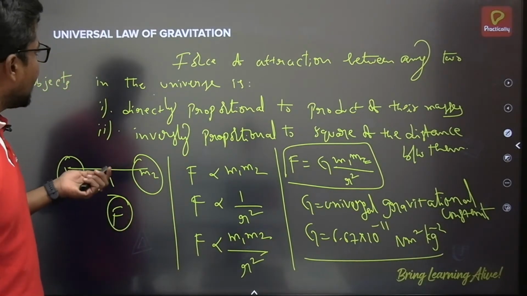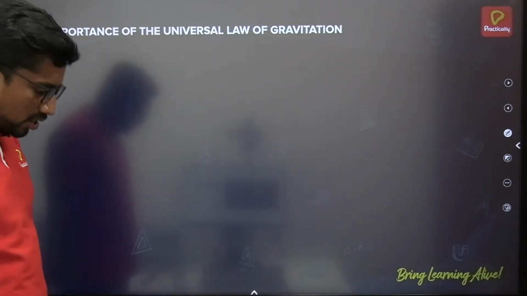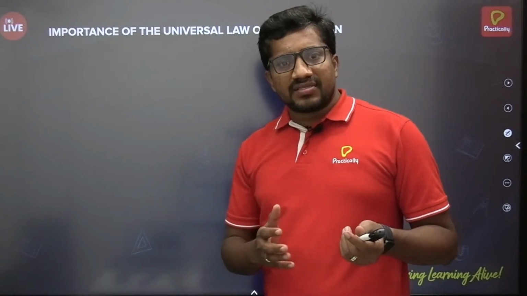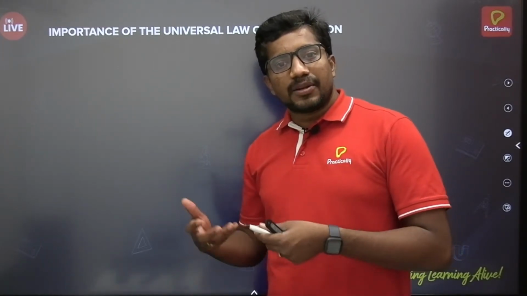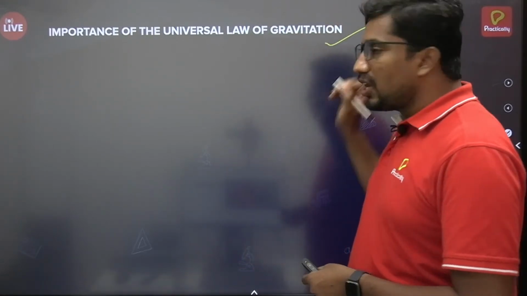Alright, the next one is the importance of the universal law of gravitation. When it comes to importance, consider how objects are bound to the surface of the earth. If there were no force of attraction, we couldn't stay at one particular place. Our weight, that means the force exerted by our body, is pulled towards the center of the earth. So objects are bound to the surface of the earth with the help of this gravitational force only.